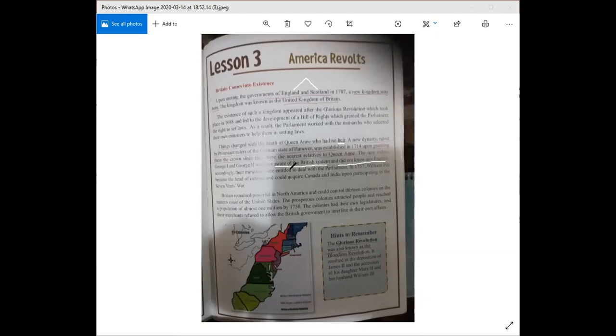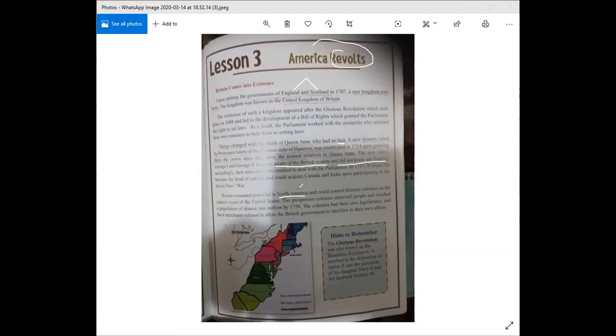Accordingly, their ministers were entitled to deal with the Parliament. In 1757, William Pitt became the head of cabinet and could acquire Canada and India upon participating in the 7 Years' War. Britain remained powerful in North America. Of course, America did not like this. Why? We're going to find out. And that is why America wanted to revolt. They started rebelling and going against the British system.